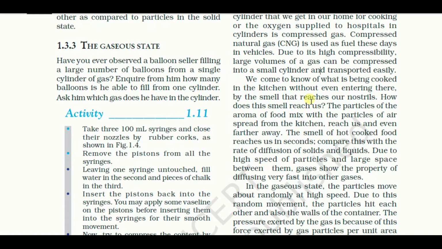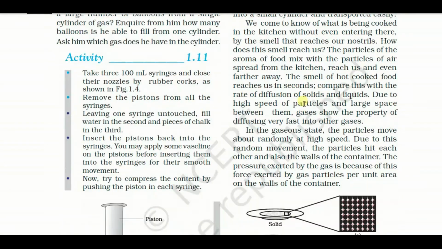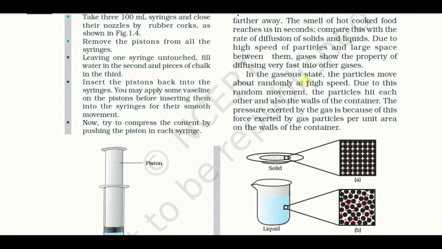Clear? Another point: in the gaseous state, the particles move about randomly at a high speed. Due to this random movement, the particles hit each other and also the wall of the container. The pressure exerted by the gas is because of the force exerted by the gas particles per unit area on the wall of the container. Clear this one? So, how does a gas give pressure? This portion you have to memorize properly.